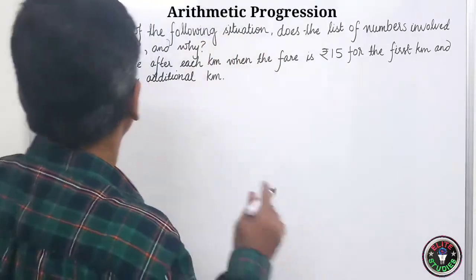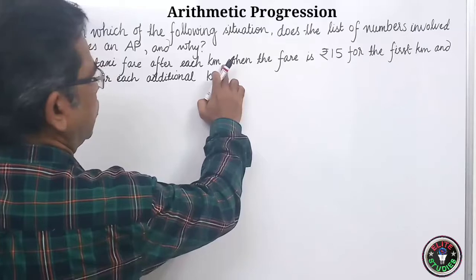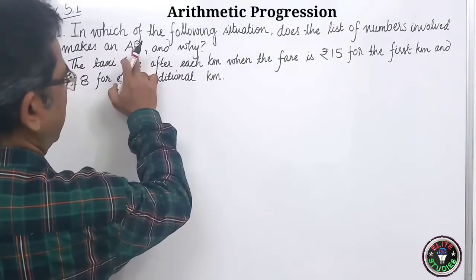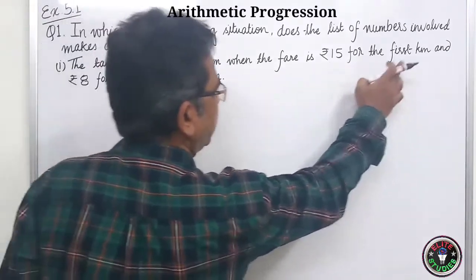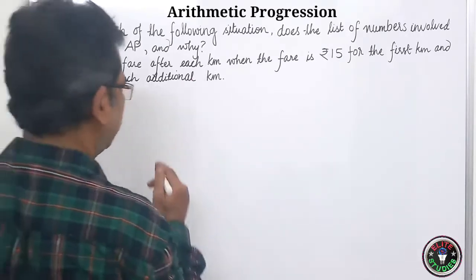So let us see the taxi fare after each kilometer. We have to see whether the taxi fare after each kilometer is in AP or not. The condition is that the fare is rupees 15 for the first kilometer and rupees 8 for each additional kilometer.